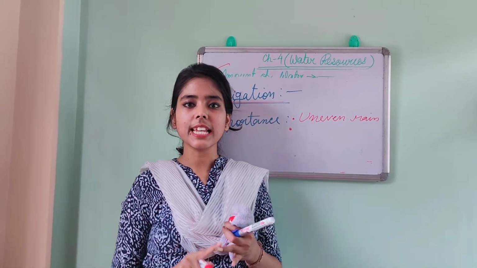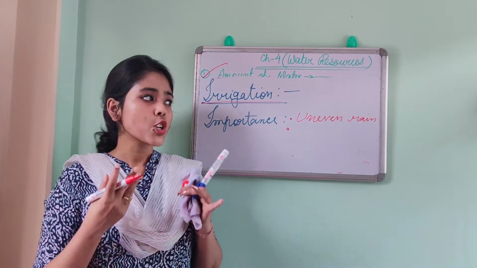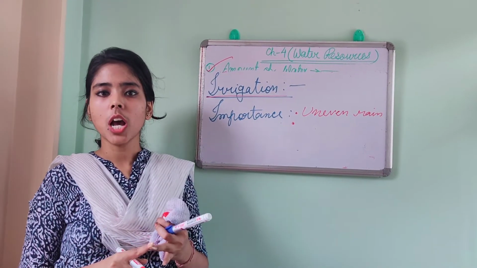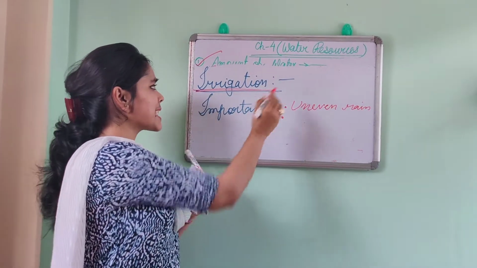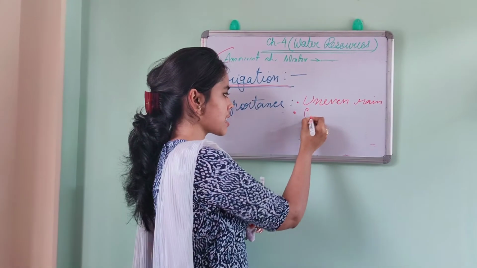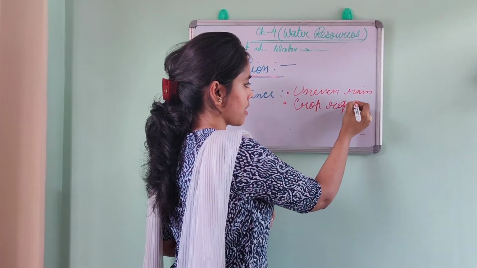And Zaid is generally the very dry season crop. Okay, to cultivate the Zaid crop, you have to facilitate this irrigation process. So here the next point is crop requirement.